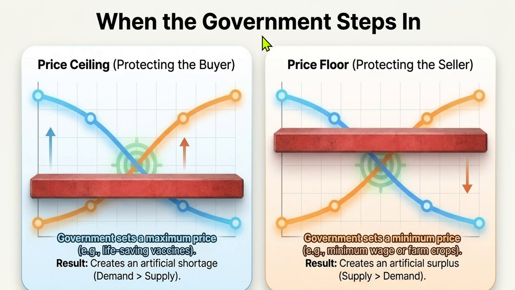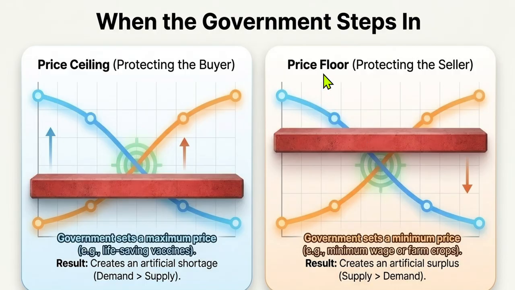So does the government step in when prices are up or low? Yes, the government does step in. One term is called price ceiling, which means protecting the buyer. You have to protect the buyer, that is you and me. So government sets a maximum price, which is called price ceiling. That is for medicines, vaccines. During COVID, the prices of sanitizers and masks were fixed prices. Because the demand was very high and supply was low, the government steps in, which is called price ceiling. Price cannot be more than this particular price.